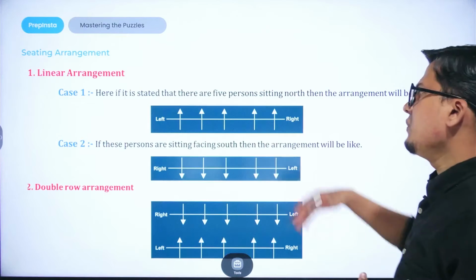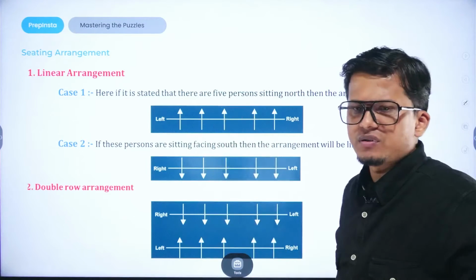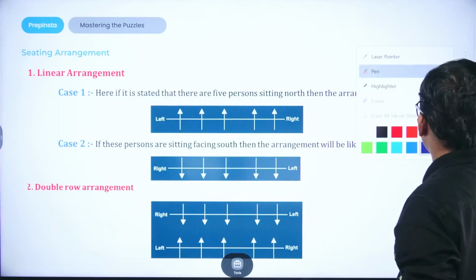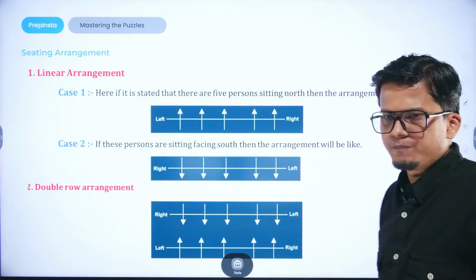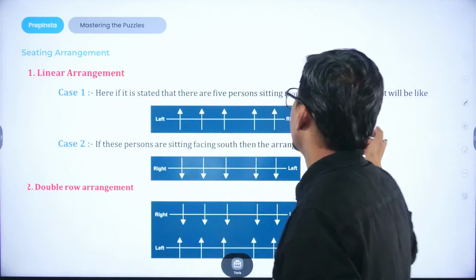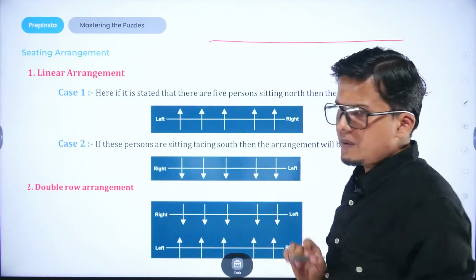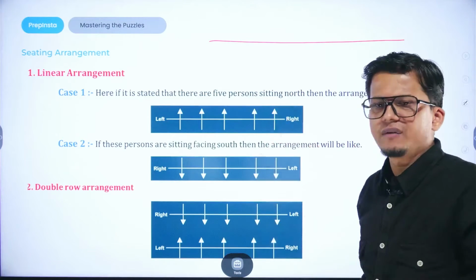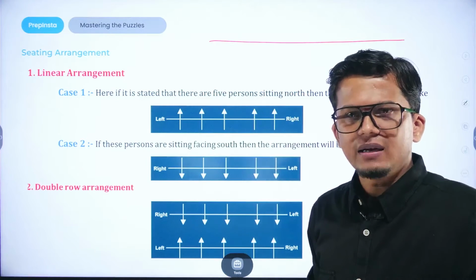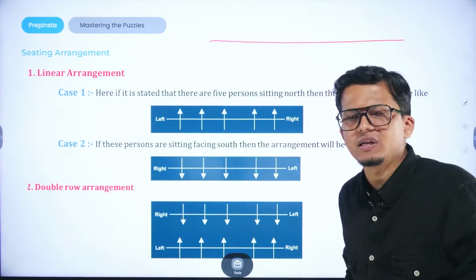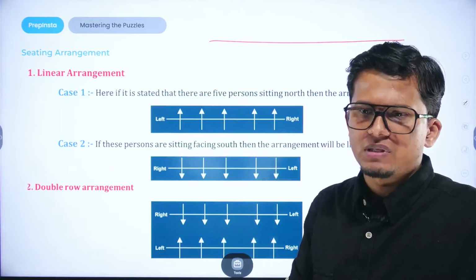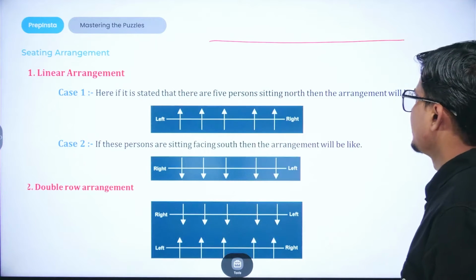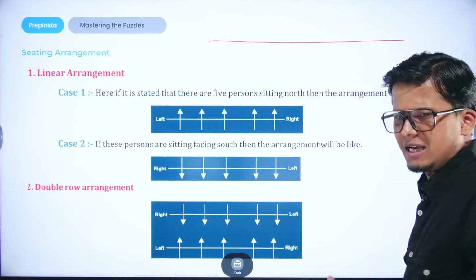Now we have to go with the basic alignments, the basic variety of questions that come. Whenever there are linear arrangement based questions, linear arrangement means when numerous people are sitting in a row, they could be aligned in this particular way, right? Suppose this is a row, there are 5 people. We can first go with the condition, whatever conditions are given. If it is clear, then go with that one condition. If it is not clear, then draw the other possibilities, and on the basis of the information that has been given, you have to align the number of people, right? So this could be the alignment.